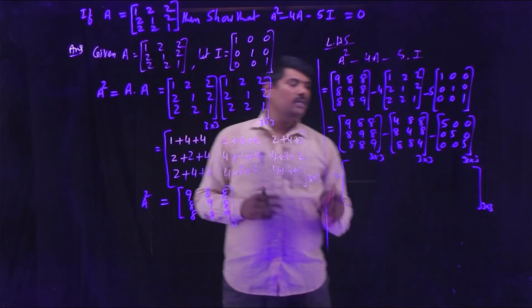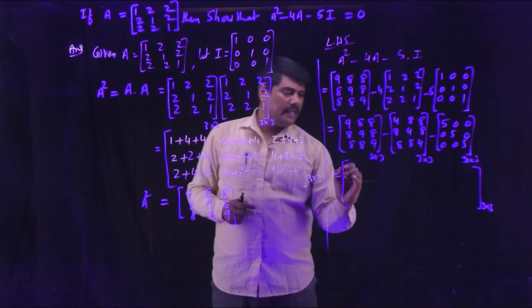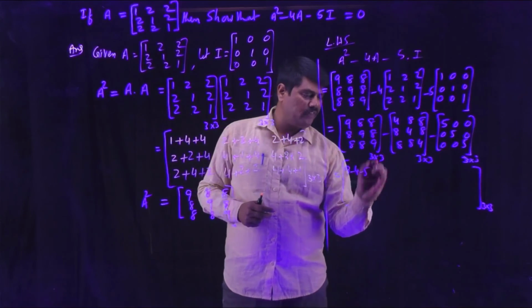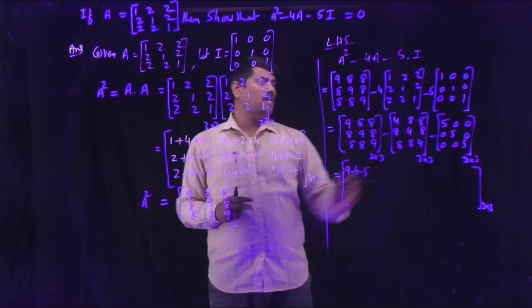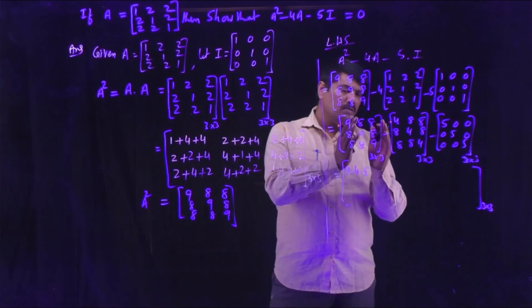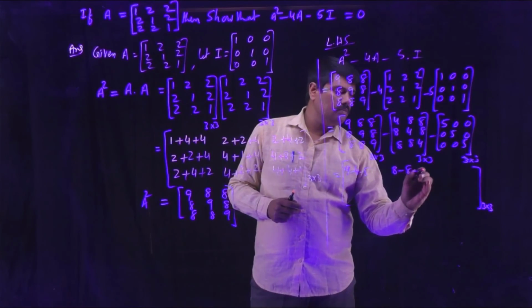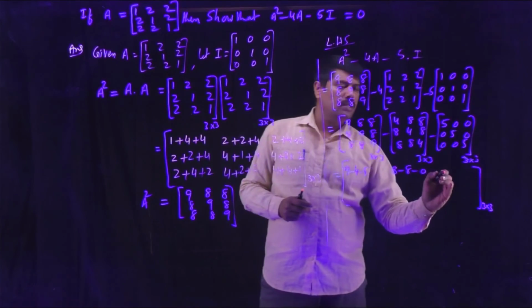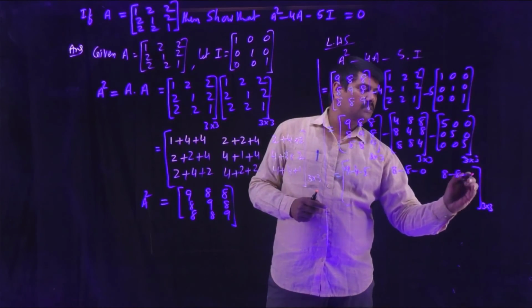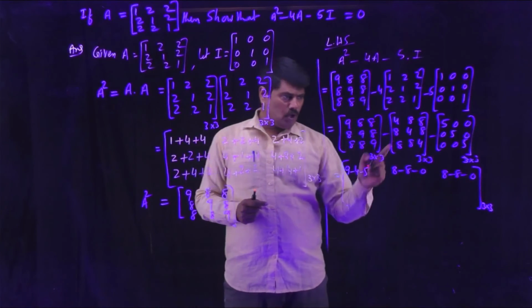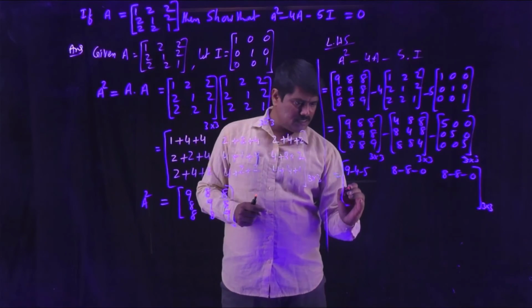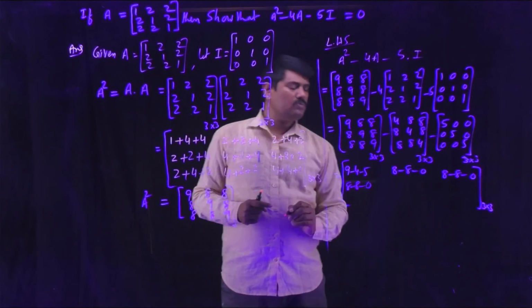By doing the corresponding elements like this, 9 minus 4 minus 5 for the first elements, and algebraic operations consider between the matrices. Next, 8 minus 8 minus 0. Third elements, 8 minus 8 minus 0. Second row first elements in all matrices, 8 minus 8 minus 0.